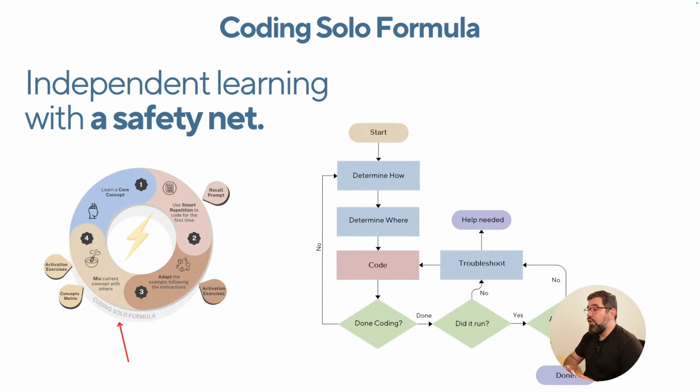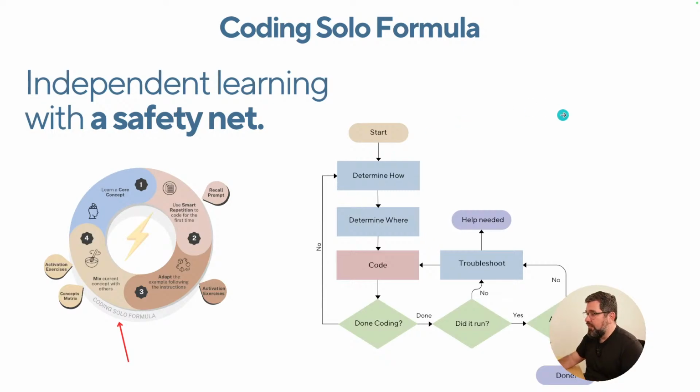There is a formula to learn to code, and I call it independent learning with a safety net. So if you follow this workflow here, this flow chart here, you will not get stuck ever, because there's a way for you to address what's going on. This is why, by the way, in the Coding 21 Days community, we have the community, because it helps you to navigate projects using this approach here.